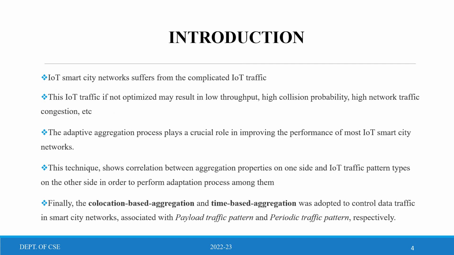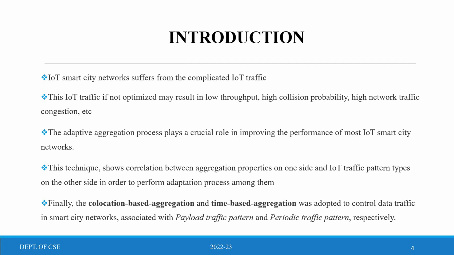IoT smart city networks suffer from complicated IoT traffic. If this IoT traffic is not optimized, it may result in low throughput, high collision probability, high network traffic, congestion, etc. The adaptive aggregation process plays a crucial role in improving the performance of most IoT smart cities.